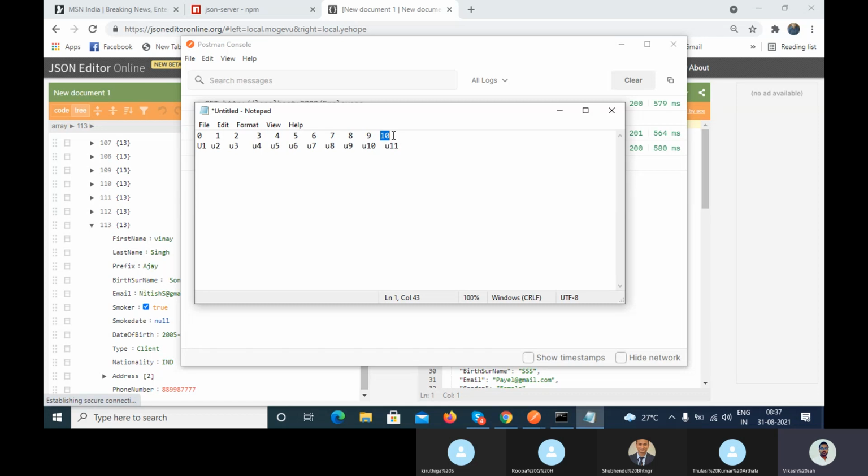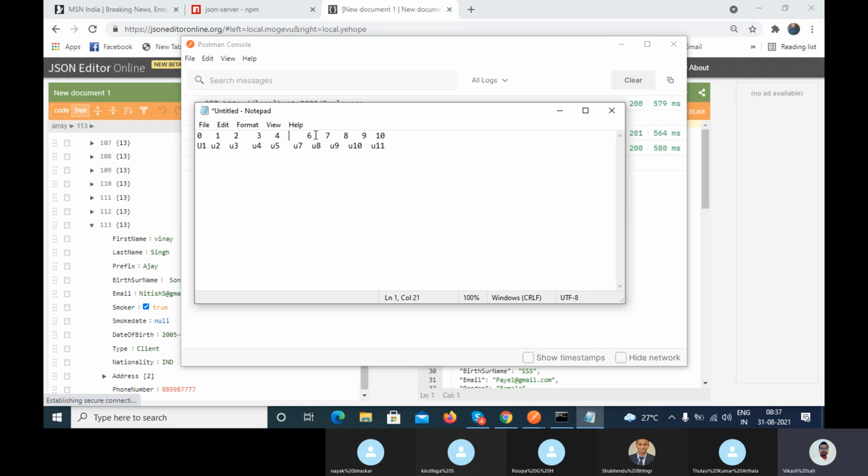Similarly, let's suppose you deleted one value from here. What happens in the array is that the sixth element moves to this position, so it is not left blank.